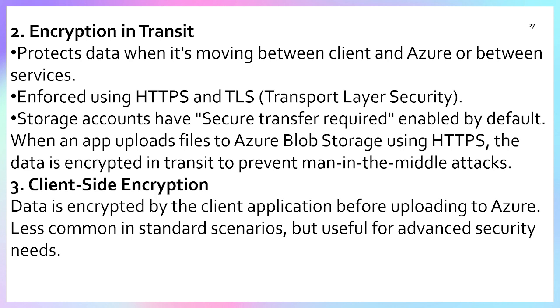For example, you encrypt a file on your system with your encryption key, then you upload it to Azure Blob Storage. Azure never sees what your unencrypted data is. So this is the way we can use client side encryption.